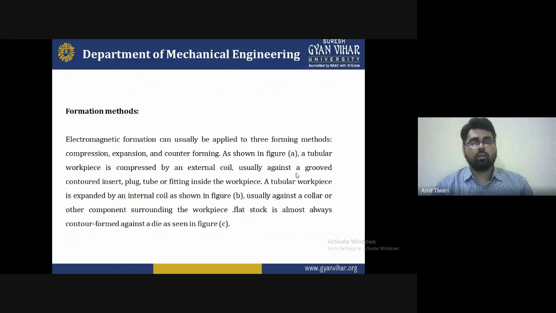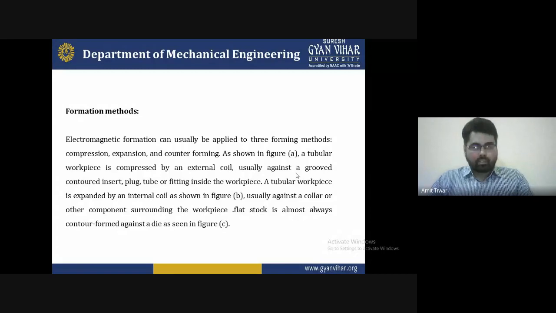Plate stock is most always formed against a die, as shown in figure C. So that's why for different types of material we have different types of standardization we have to conduct. We can operate it for the functioning material which is useful for that. So these are all some formation methods we have to organize.